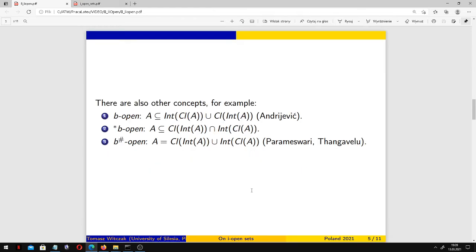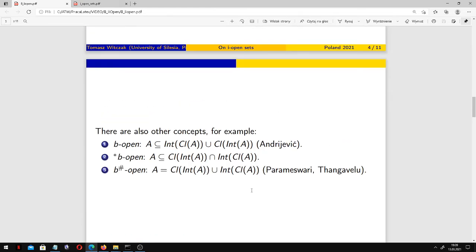There are also other concepts. There are many such concepts. For example, among many, we have B open sets introduced by Andrijević, star B open sets, or B hash open sets where A should be equal to the union of closure of interior of A and interior of closure of A. This idea has been studied by Parameswari and Thangavel.